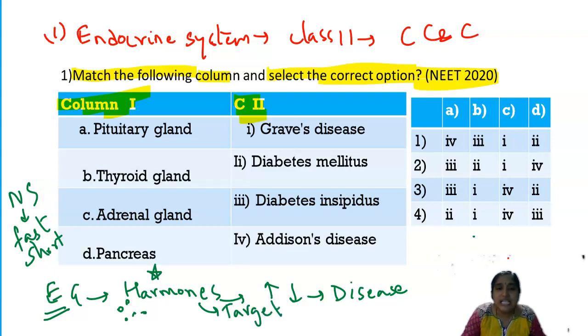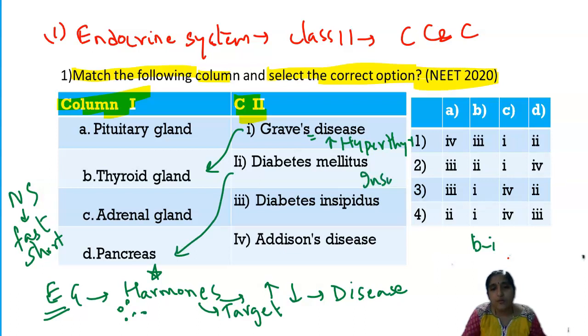Now let's see the diseases in column 2 so that we can match them with the particular gland. The first disease mentioned here is Graves' disease. Graves' disease is always produced by increased thyroid hormones, that is hyperthyroidism. Whenever there is overproduction of thyroid hormone, it results in Graves' disease. So whenever the thyroid gland is affected, you have Graves' disease. So B is 1. And diabetes mellitus is caused by the underproduction of the insulin hormone, whenever the pancreas is affected. So D is 2.